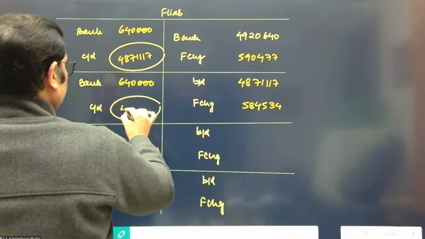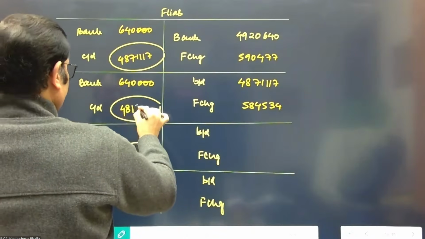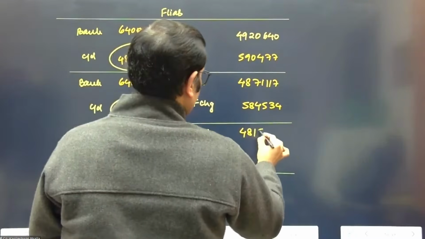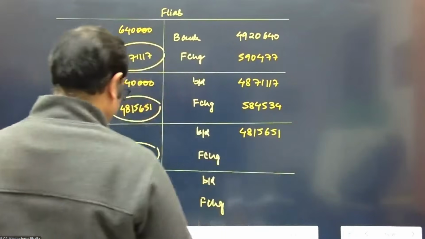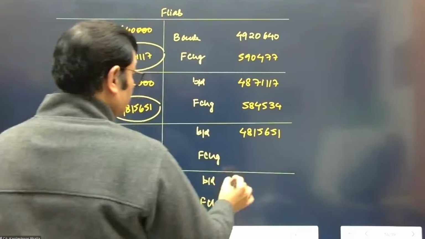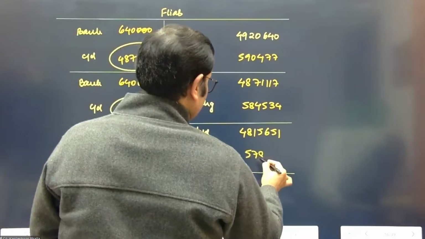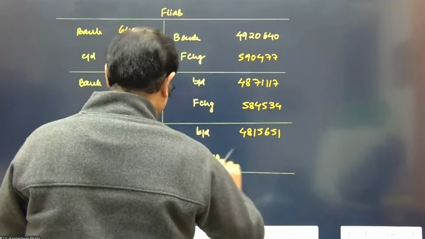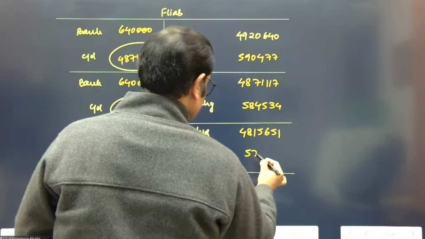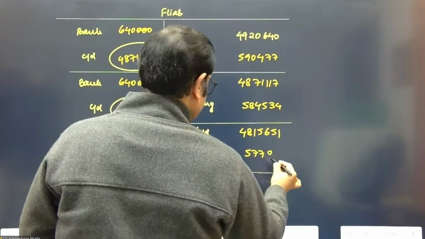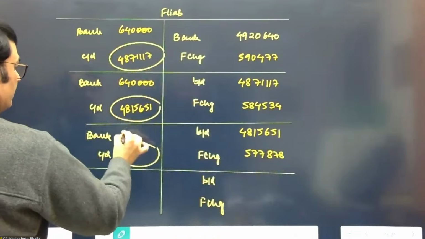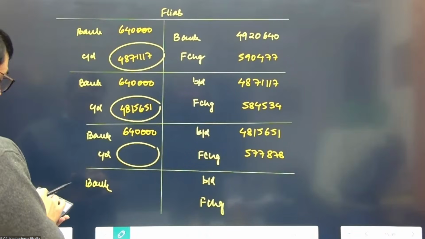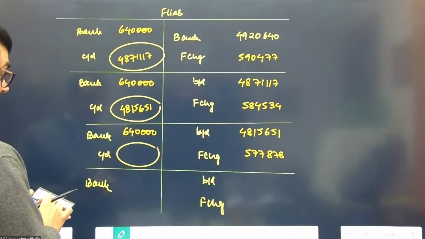This comes to 48 15,651. 48 15,651. 12% would mean 577, 878. Then we make the payment 640. So that becomes quite a clerical work indeed.